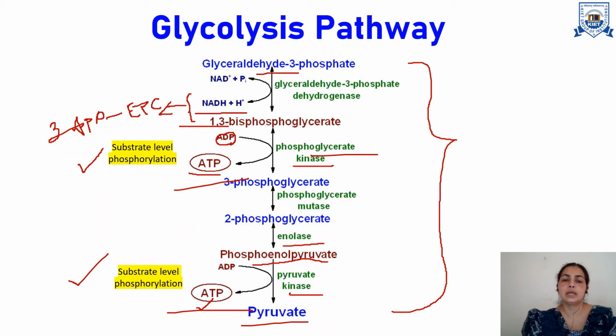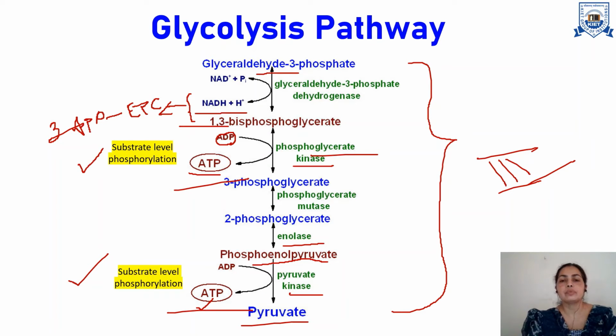So two ATP and one NADH are produced. That's why this is called phase 3, the energy generation phase of glycolysis. In this way, the glycolysis pathway is divided into 3 phases. First, energy is invested. Second, splitting is done to produce 3 carbon units, and in the third phase energy is